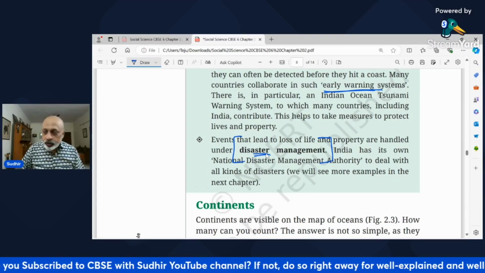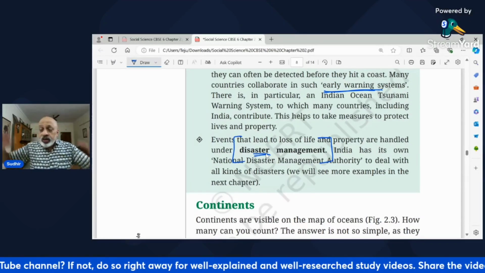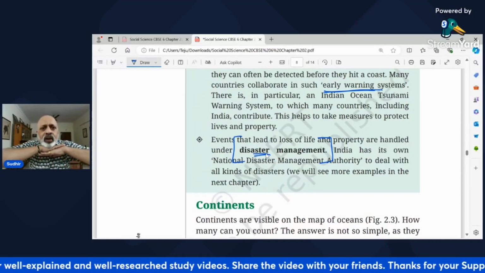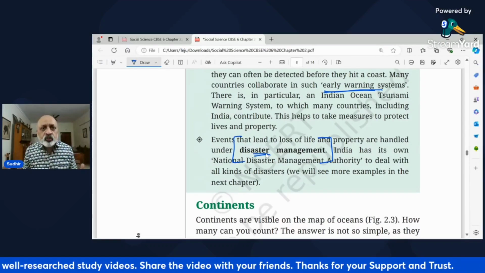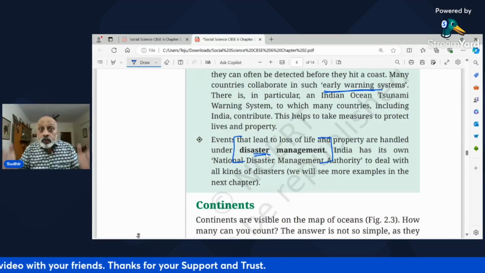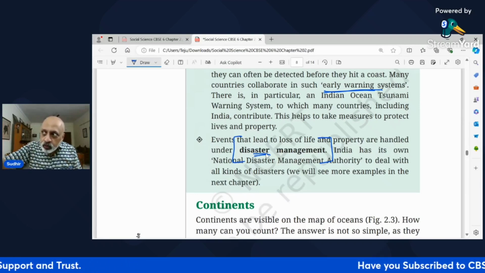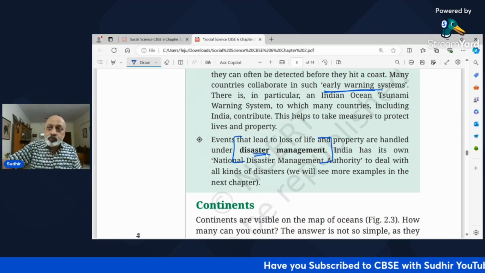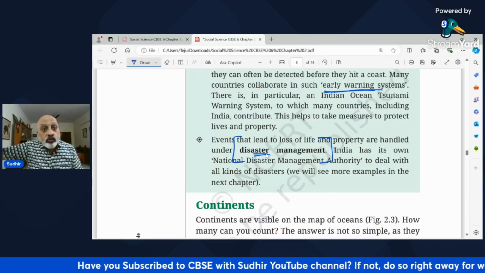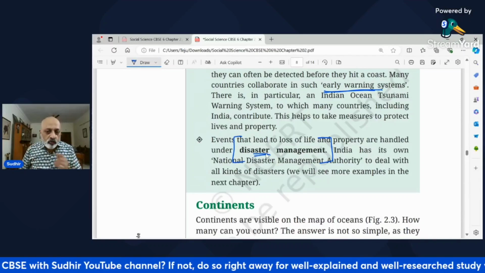As I am recording today, you have what has happened in Wayanad in Kerala, where because of a landslide around 200 people have been killed. 2 villages have been completely wiped out. So many hundreds of people have gone missing, right? So it is both a natural and also a man-made disaster. So what happens in this? Before that, you say heavy rainfall is expected, landslides are expected. So you need to evacuate people so that you can minimize the loss of life and try as much as possible to avoid the destruction of property.